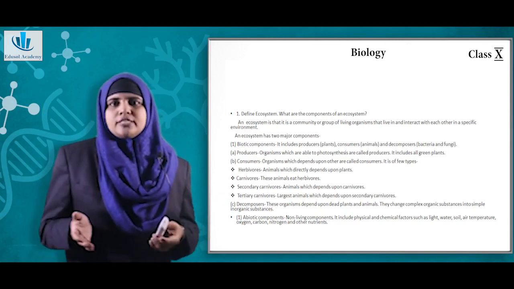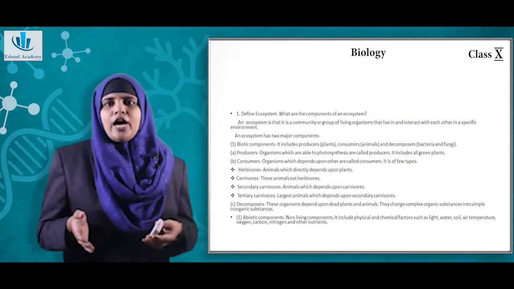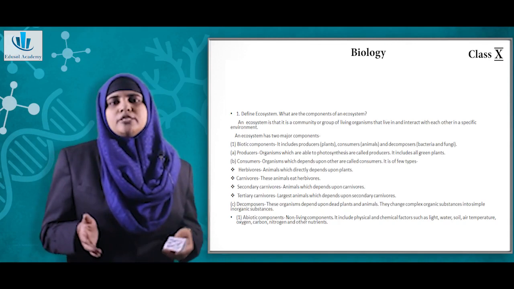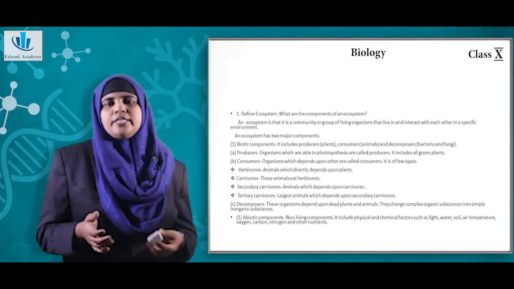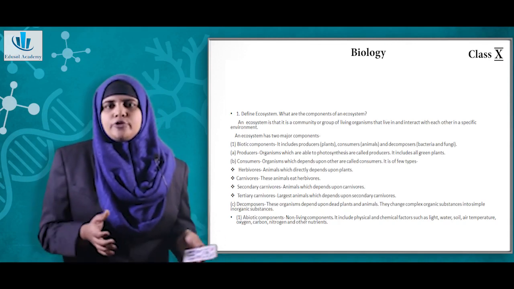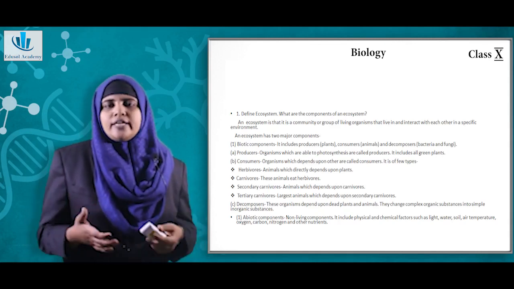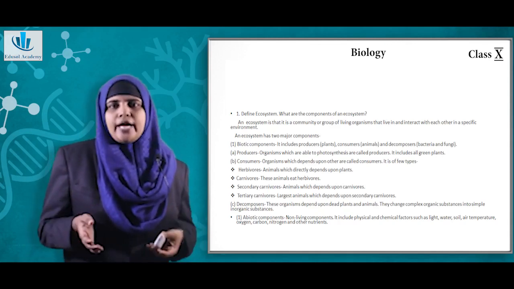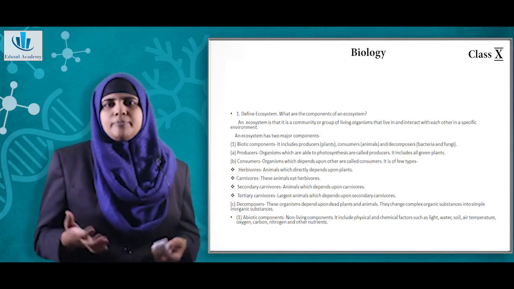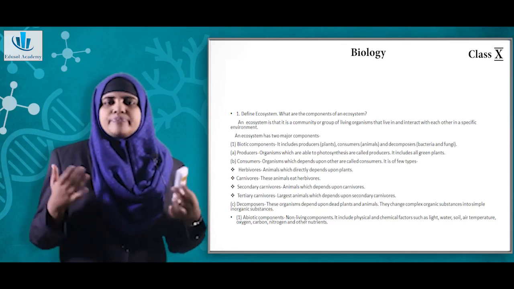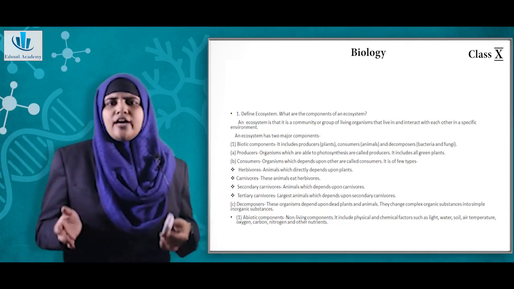Now consumers, again, you have the primary consumers and the secondary consumers. The primary consumers are those organisms which directly depend upon green plants for their food. An example is a herbivore. Then coming to the second order consumers, those are organisms which feed on the herbivores or the primary consumers. They are called the secondary consumers or the carnivores.